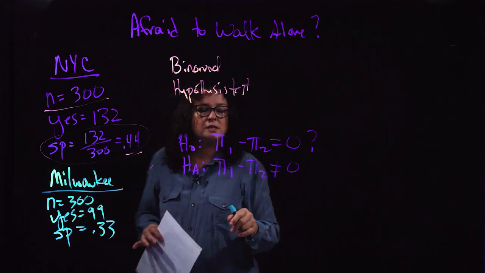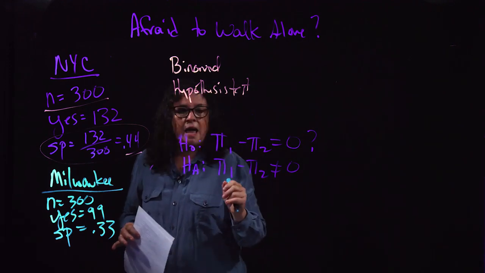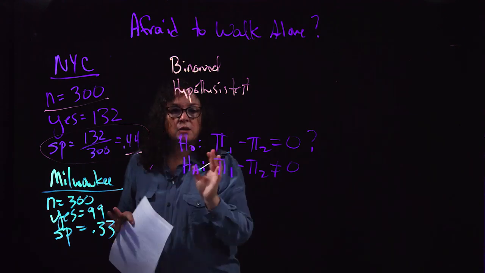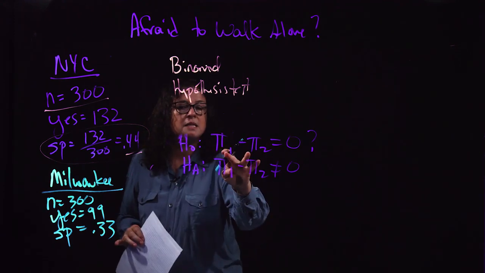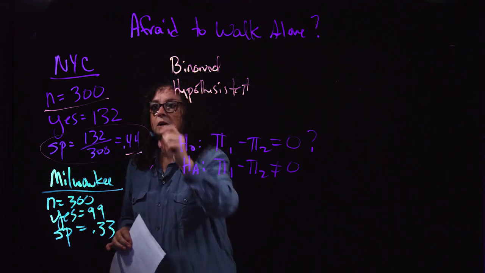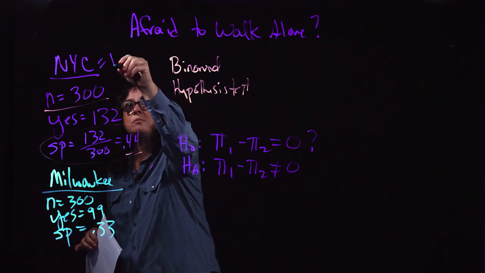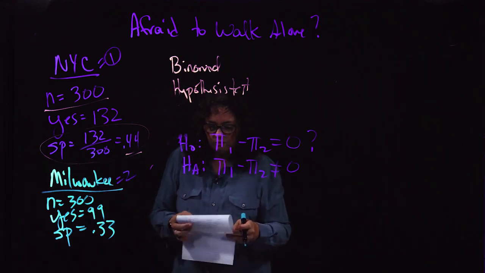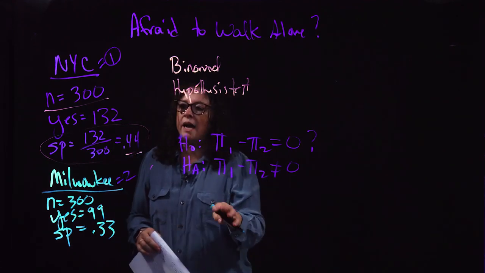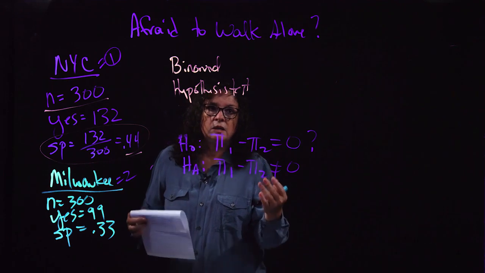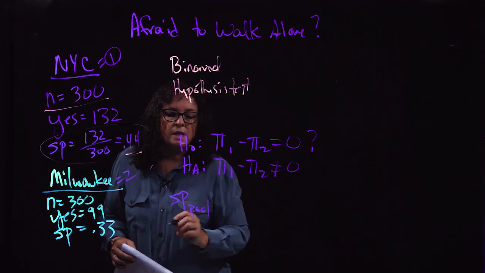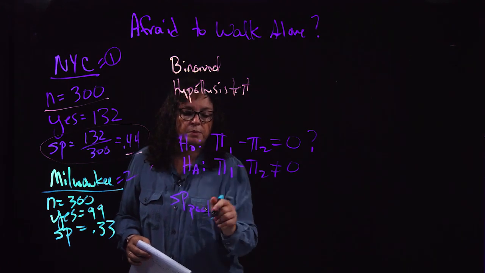The way to do this is to think ahead a little bit and assign group 1 the one with the larger SP. The reason I'm doing that is because then when I take the difference, I have a positive number. So New York City is going to be group 1. Milwaukee is going to be group 2. Now, when I do this, I have to find what's called an SP pool. SP pool is the pooled sample proportion.